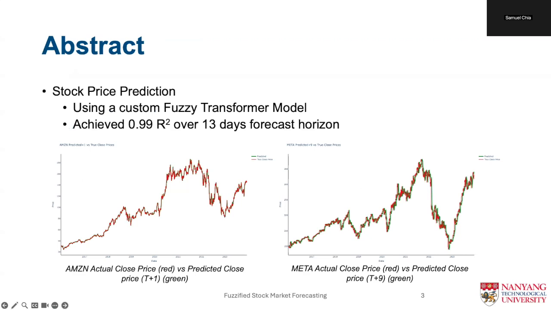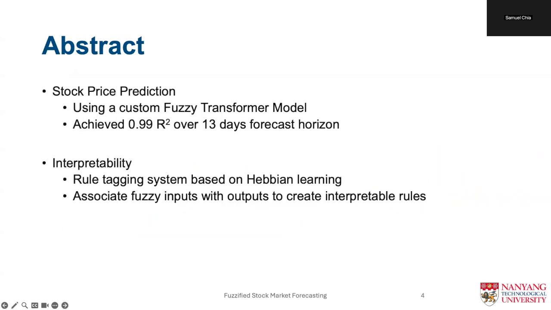This project presents a novel approach to stock market prediction and portfolio management by integrating deep learning, clustering, and reinforcement learning techniques. We use a custom interpretable transformer network, which leverages self-attention mechanisms to predict stock prices while providing insights into the importance of historical data points, achieving 0.99 R-squared over 13 days of forecasting. We use Hebbian learning and fuzzy logic to associate fuzzy inputs with outputs, creating interpretable rules to bring transparency behind the decisions of the transformer model.